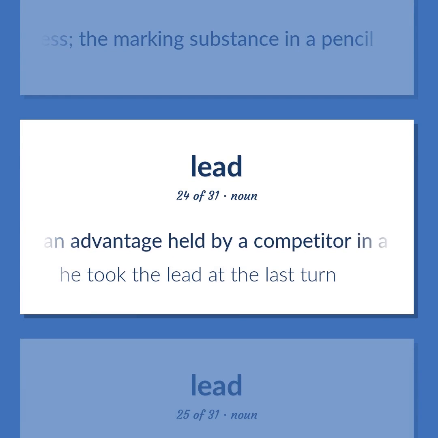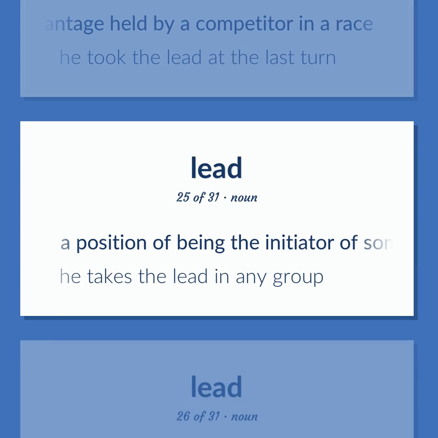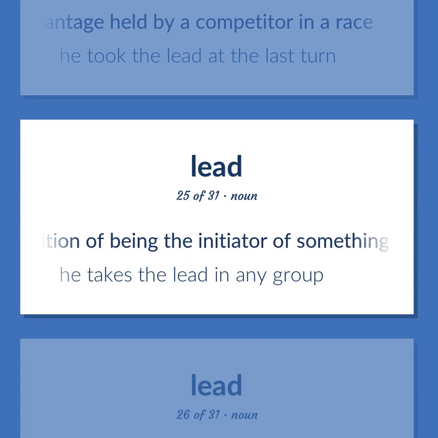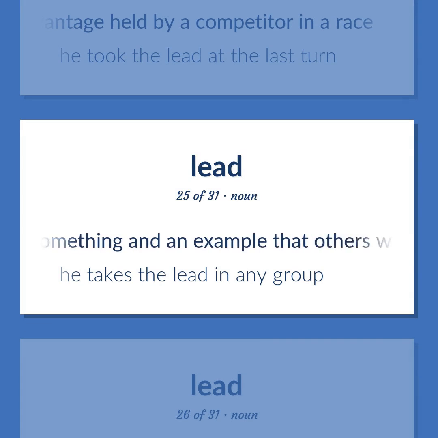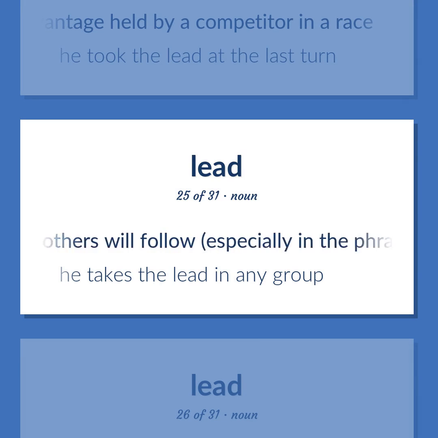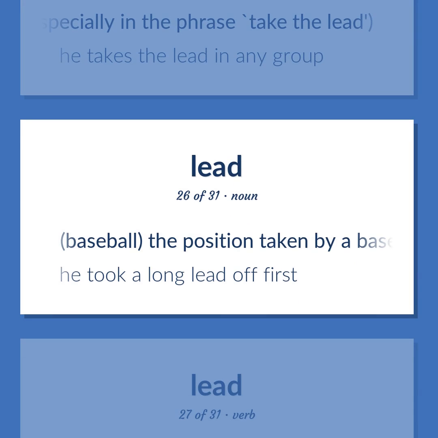An advantage held by a competitor in a race. He took the lead at the last turn. A position of being the initiator of something and an example that others will follow, especially in the phrase, take the lead. He takes the lead in any group. Baseball. The position taken by a base runner preparing to advance to the next base. He took a long lead off first.